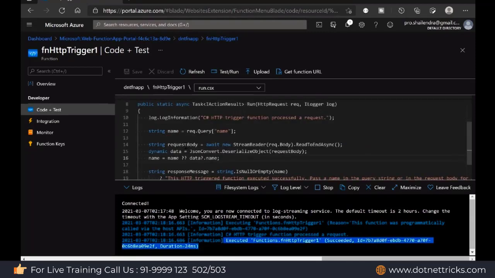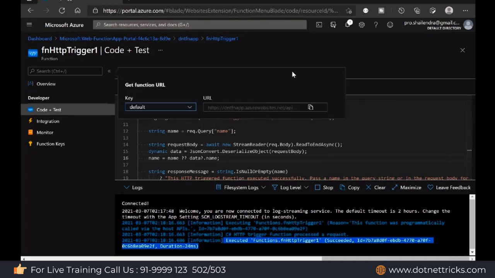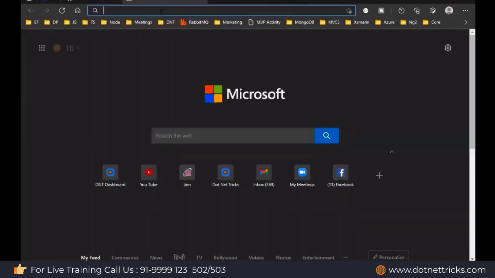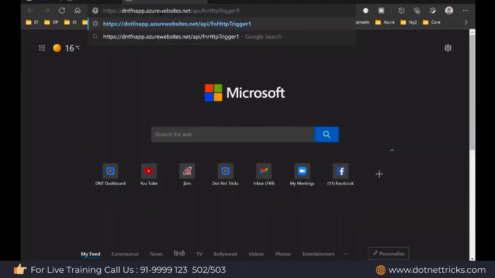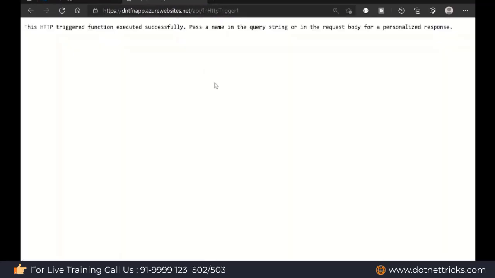If you're willing to execute it from the browser, because it is an HTTP trigger function, you can execute an HTTP trigger function by using the URL. So there is an option here to get the URL, and let me copy the URL. This is the URL I just copied. Anyone can access it because it has anonymous access. Enter it here. I have not passed anything here, so it will ask me to pass a name either as a query string or in the request body.